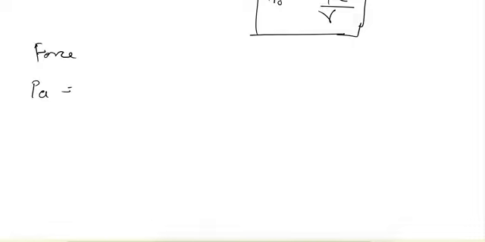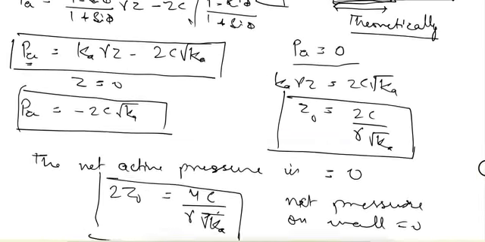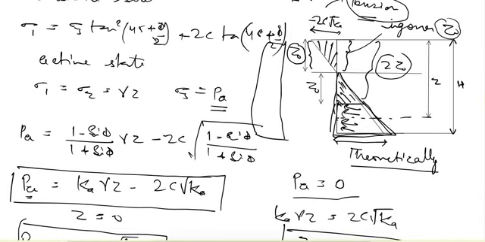And if you want to find out the force on the wall for that bigger triangle, we know that Pa is equal to Ka gamma z minus 2c under root of Ka, and we want to find the force for this triangle. If I show it with another color, this triangle here.